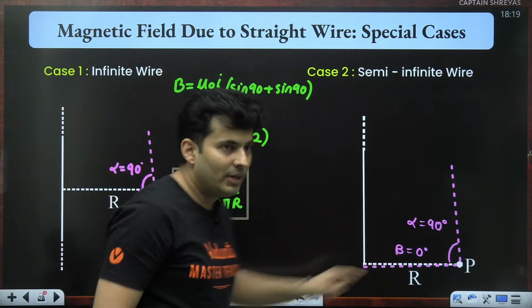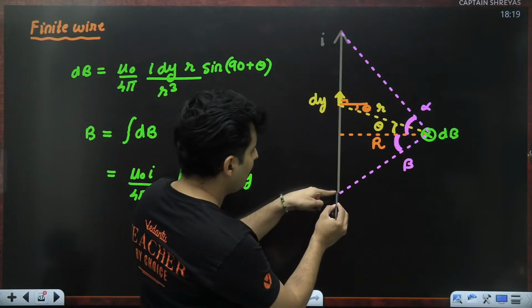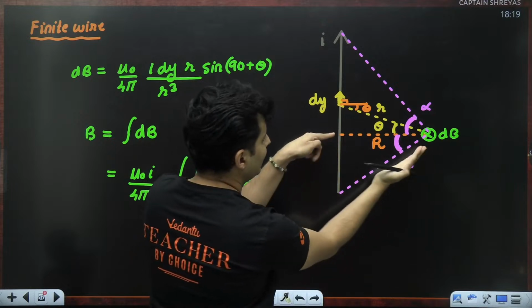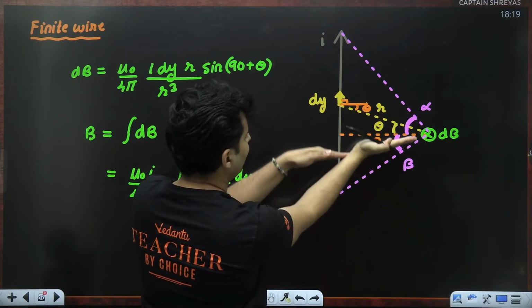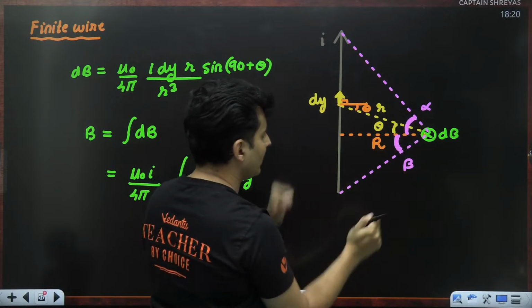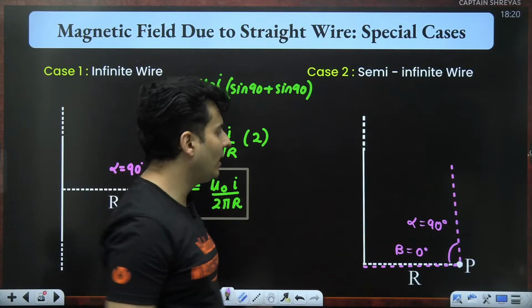Do you understand why beta is 0 degrees? If you did not get it, let me explain it to you right over here. Imagine this point slowly starts shifting over here. What will happen? This pink dotted line will slowly fall back and collapse onto this orange line. So this angle will become 0 degrees. So for a semi-infinite wire, the beta will be 0, alpha will be 90.